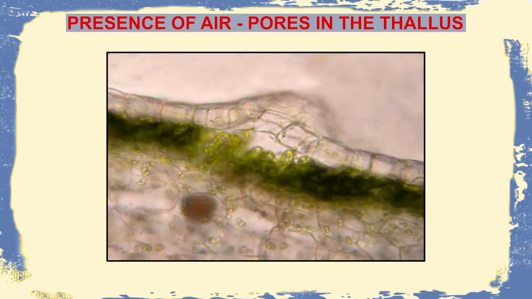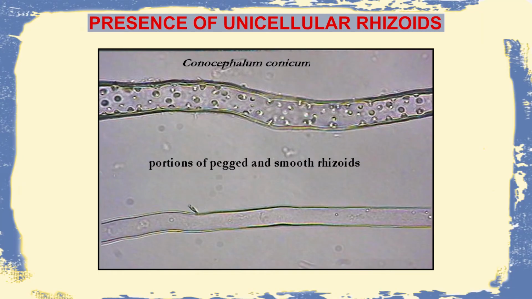The Hepaticopsida consist of several air pores in the thallus, and there is also presence of an upper epidermal zone which acts as a protective zone, followed by air chambers within which the air pores are present. These air pores usually help in the exchange of gases from the internal to the external atmosphere. There are also certain unicellular rhizoids, which are both smooth-walled and tuberculate rhizoids.